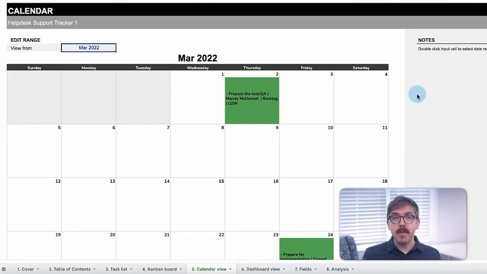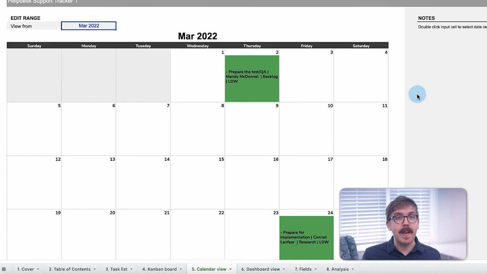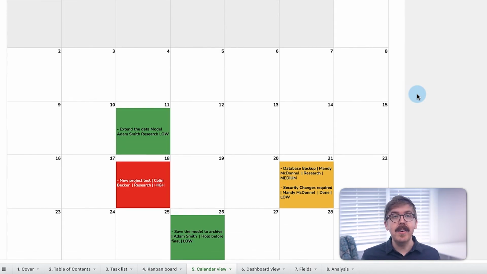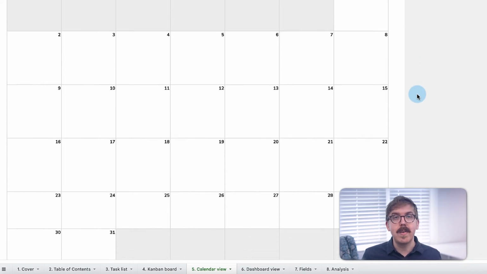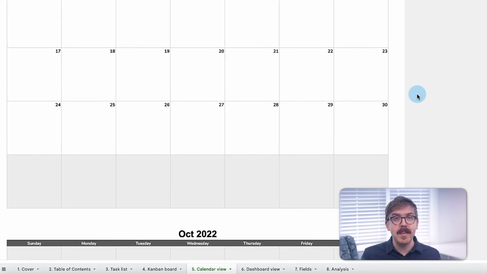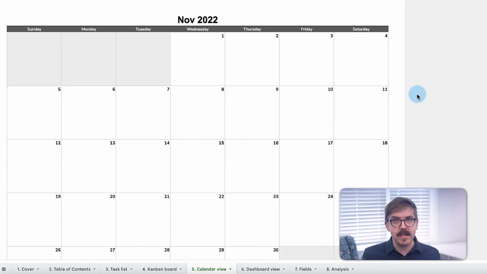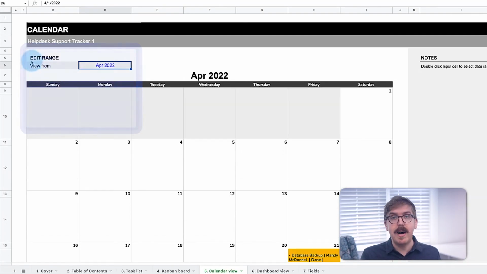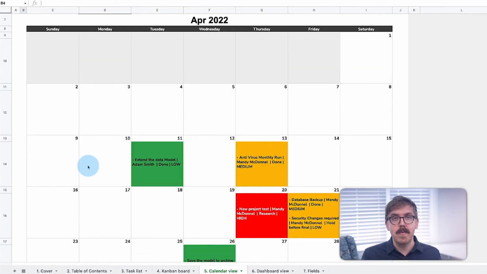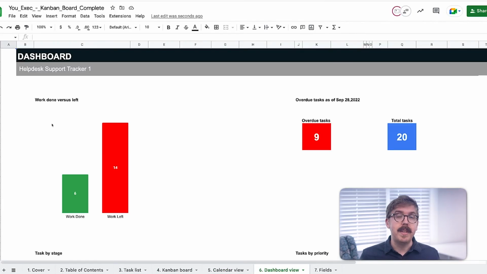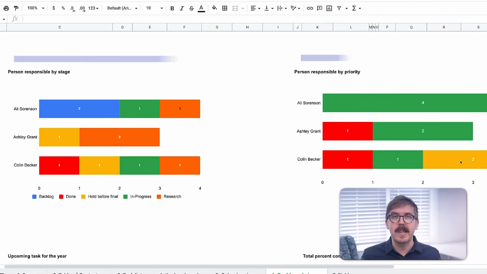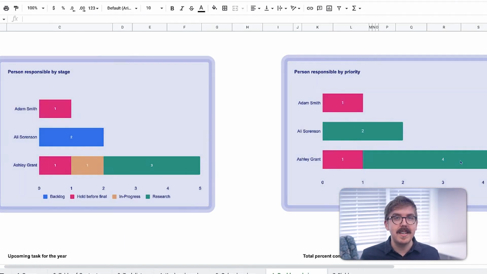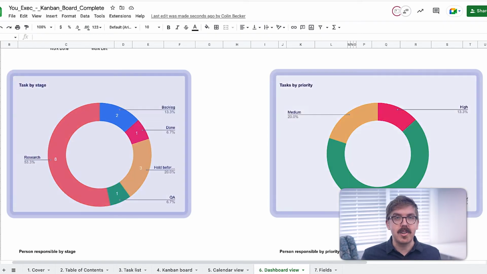Now, if you prefer to sort your tasks according to their upcoming due date, a calendar visualization sorts the tasks by the first due date on your list, so you can see a full 12-month calendar view of all your upcoming tasks. You can also edit the drop-down to change the month that you want to see. Now, the dashboard tracks the total amount of tasks that have been completed against those left to be finished, as well as how many tasks there are that are assigned to each person and across each stage.